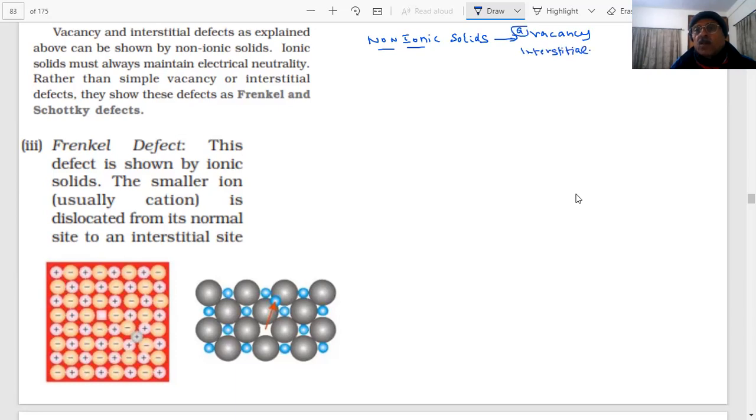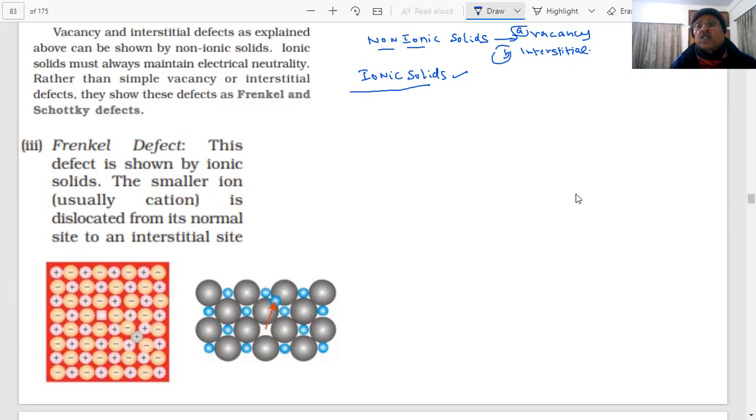They are, student, both examples of stoichiometric defects. Till now, there is no change in the stoichiometry of the compound. The stoichiometry of the compound is maintained. Now we are coming to further important defects, which are shown in ionic solids. This is a very favorite question of the examiner, what I will be talking about today. Very important and favorite question of the examiner, student.